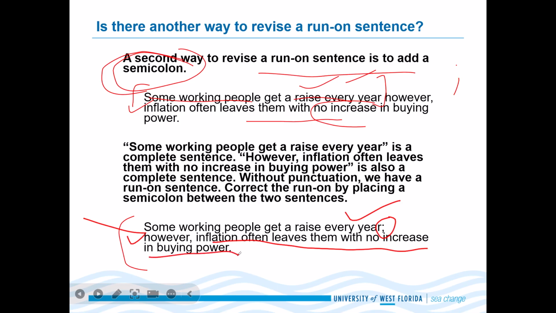We fixed it. We fixed the run-on sentence by adding a semicolon. When the first complete sentence was finished, we added it right there before the next sentence. And that's how we fix it with a semicolon.